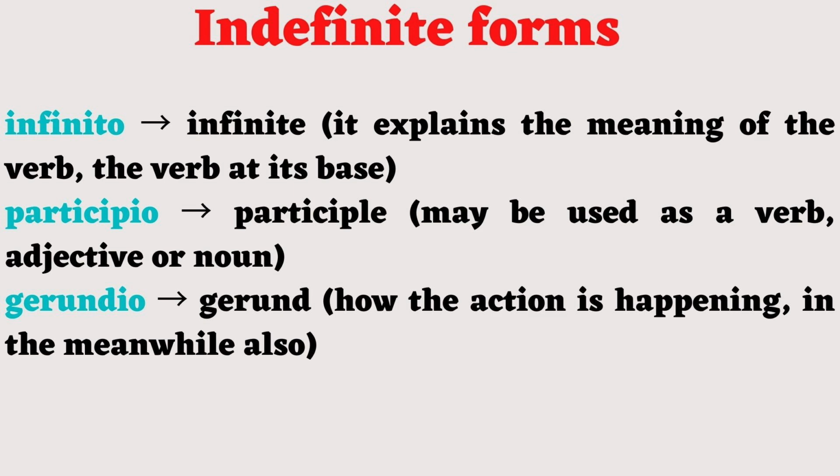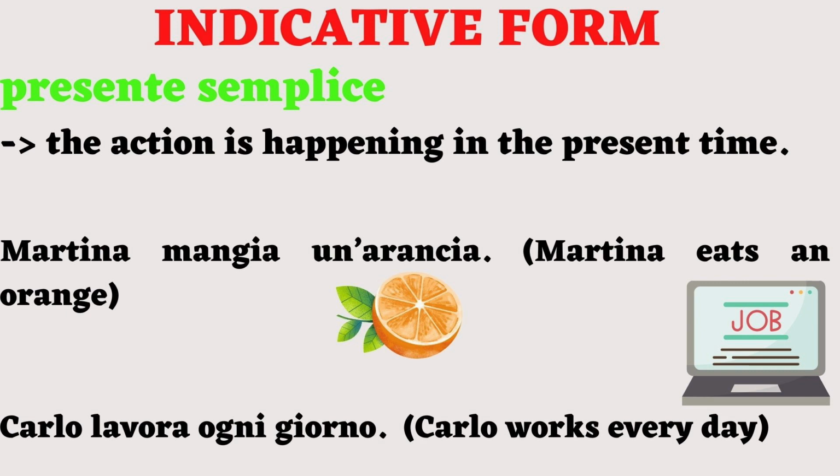The indefinite forms are infinito, which explains the meaning of a verb, the verb as it is at its base; participio, which may be used as a verb, adjective, or noun; gerundio, how the action is happening. It can also mean something that is happening in the meanwhile of another action. These are the forms that we have. Each has its own tempus then, but don't worry. To make it clear, we'll analyze them with no hurry, one at a time.